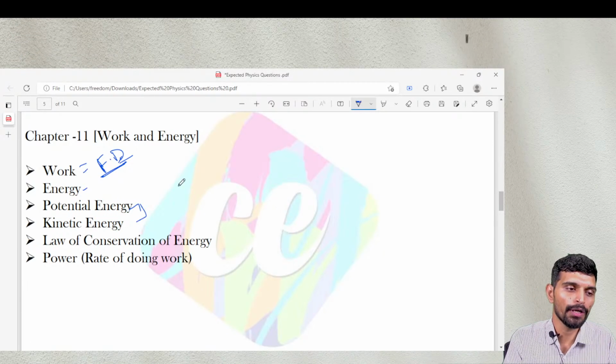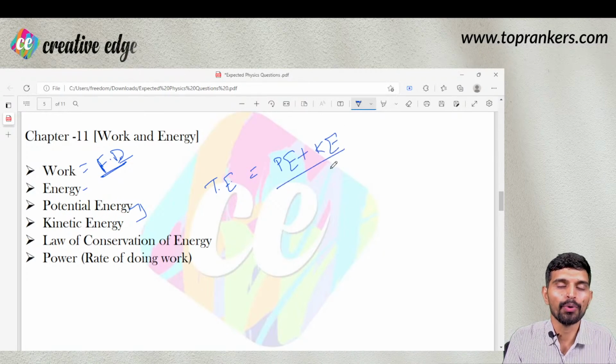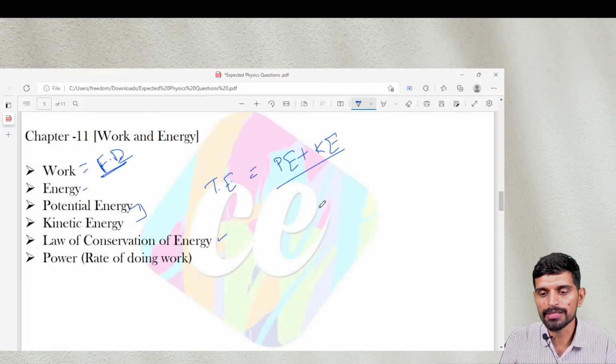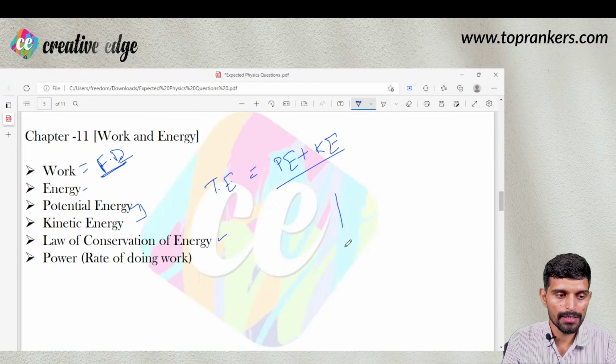The total energy of any object is always the sum of potential energy plus kinetic energy at any point of time, right? So the law of conservation of energy says the total energy of the system remains constant, that is, when the object is in motion or at rest. Let us understand with an image.